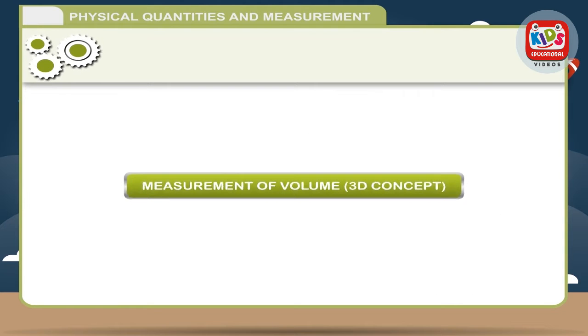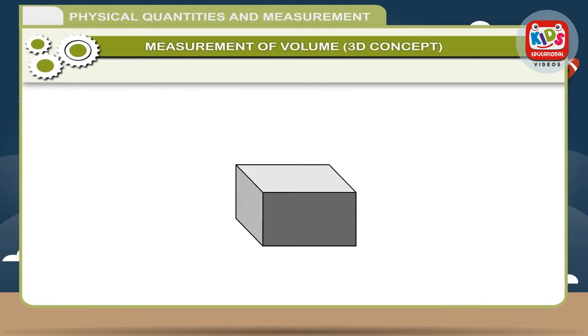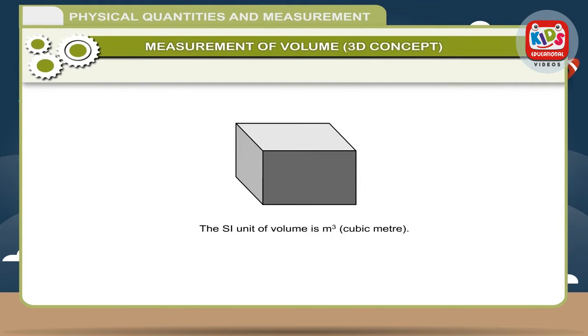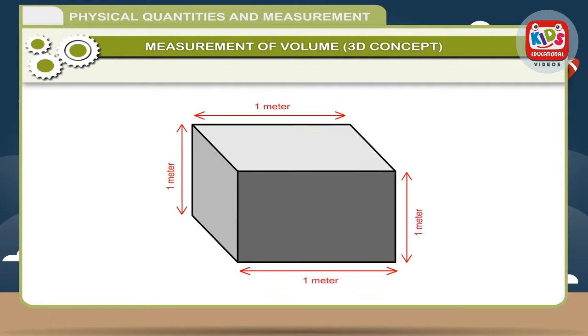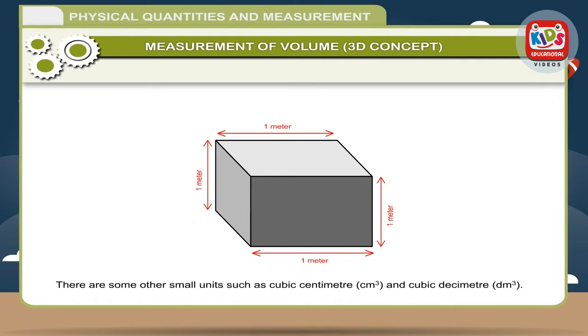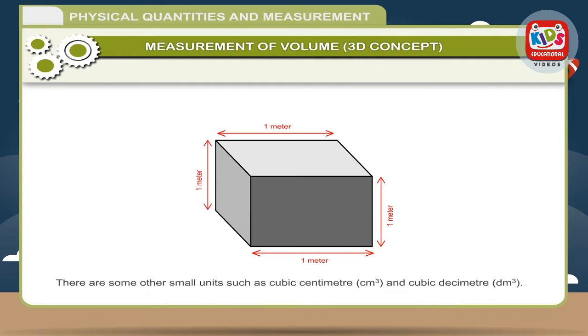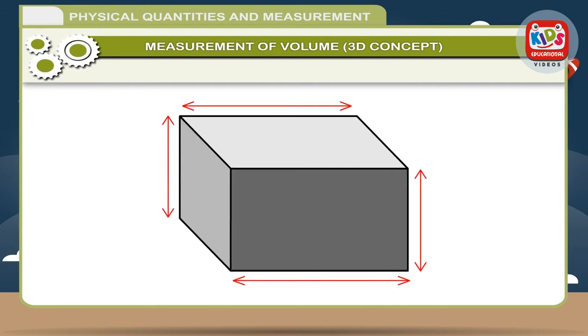Measurement of volume. Volume of an object is the space occupied by it. The SI unit of volume is cubic meter. 1 cubic meter is the volume occupied by a cube whose each side is equal to 1 meter. There are some other small units such as cubic centimeter and cubic decimeter. 1 cubic centimeter is the volume occupied by a cube whose side is equal to 1 centimeter.